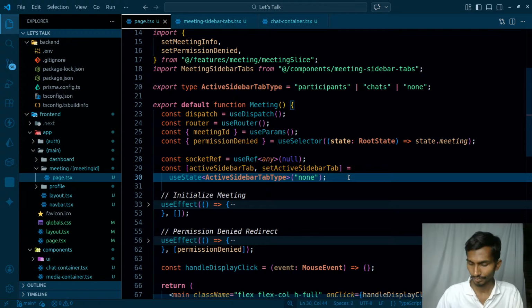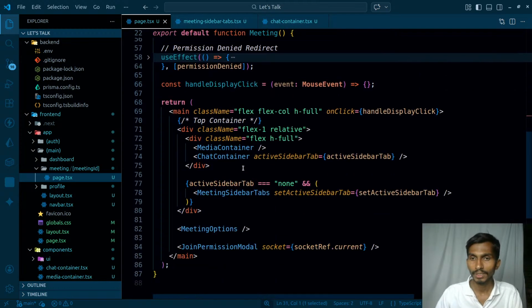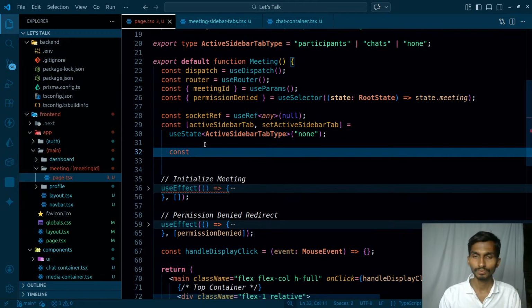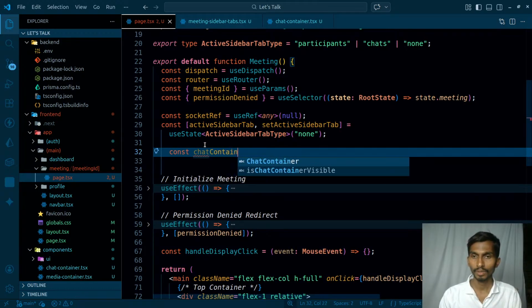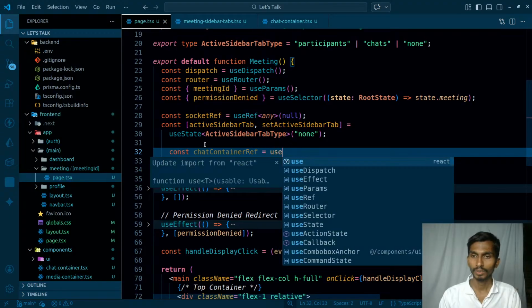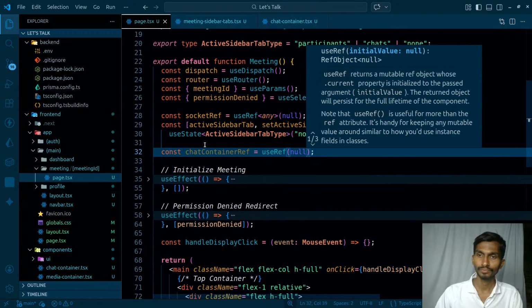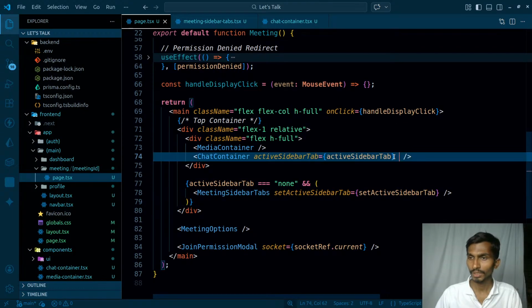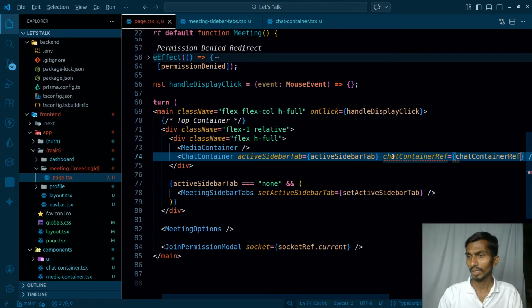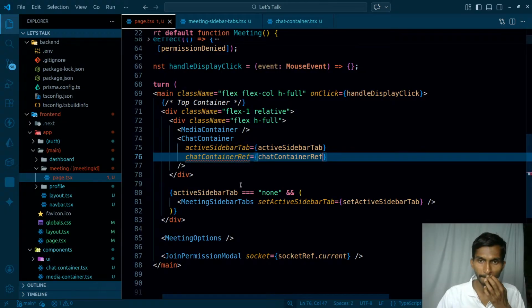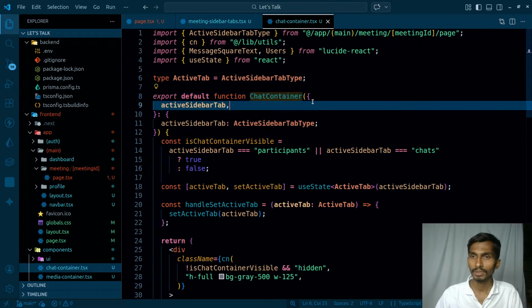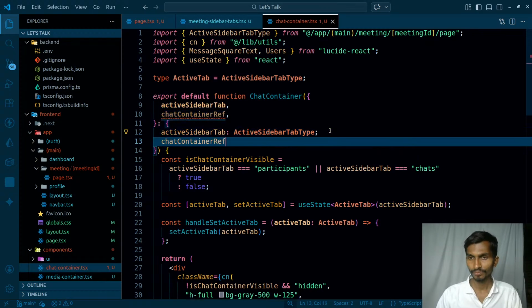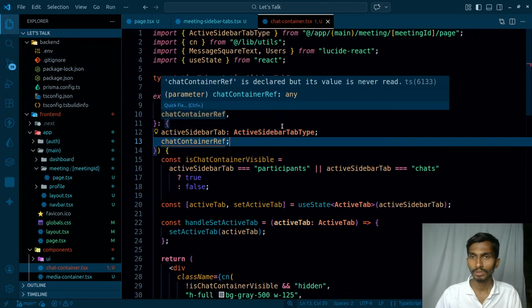So right now I just need to have the chat container ref over here. So const chatContainerRef = useRef, by default that's going to be null, and I'm going to pass it here as well. This chatContainerRef is passed like this; this is a reference variable. Coming back to this chat container, I'm going to get that here as well when it comes to the type. How do I set the type here?